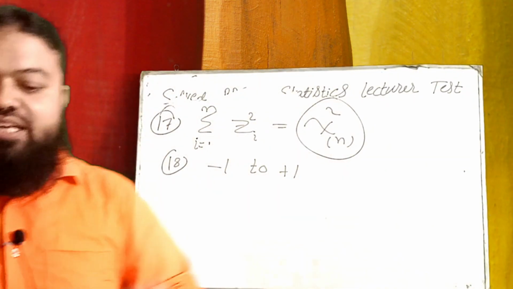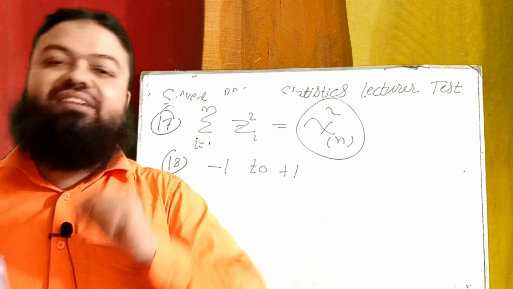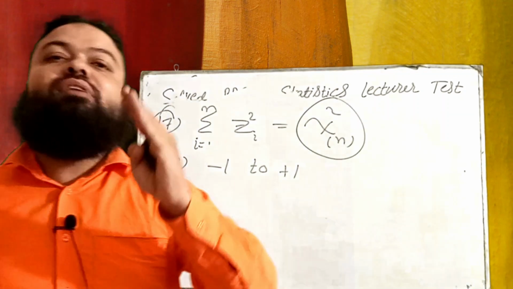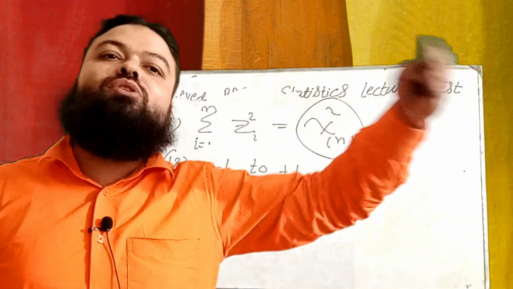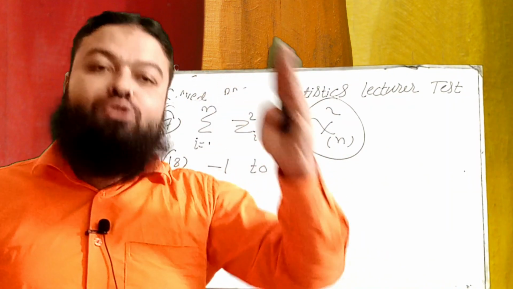Number 19, Mann-Whitney U-test is an alternative of which parametric test? Actually, when the assumption of normality is not fulfilled, we move towards the non-parametric tests, and Mann-Whitney U-test is a very important non-parametric test.